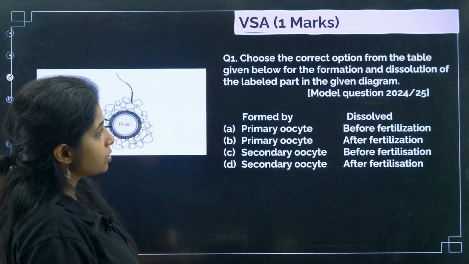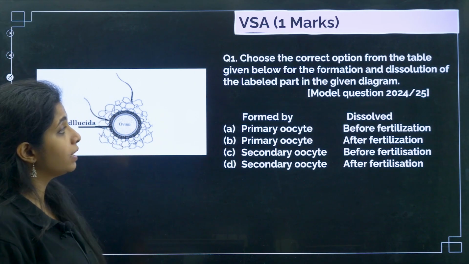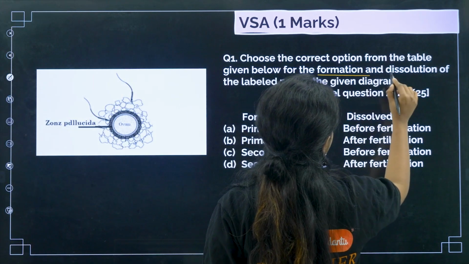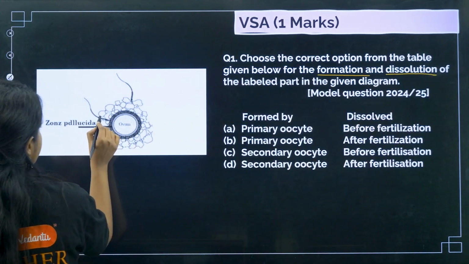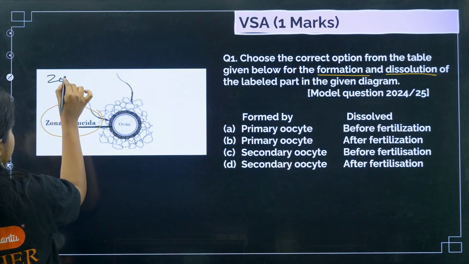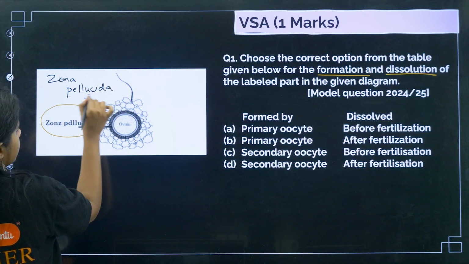The first question: choose the correct option from the table given below for the formation and dissolution of the labeled part in the given diagram. So you have to talk about the formation and dissolution of the labeled part. What is the labeled part? It is zona pellucida. Here they have mentioned it as something else. It is a model question paper question. So it is zona pellucida.